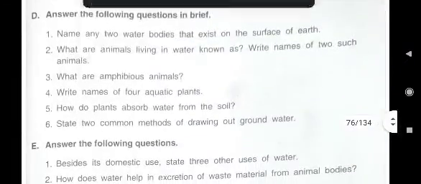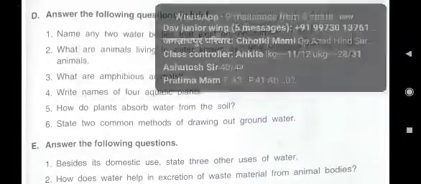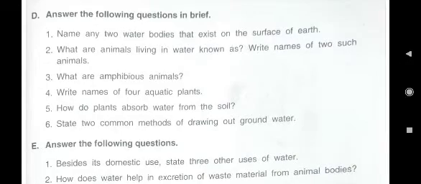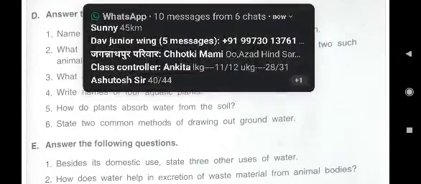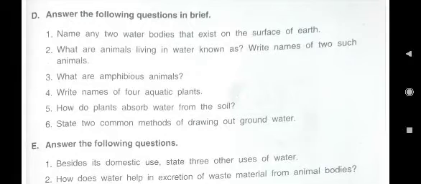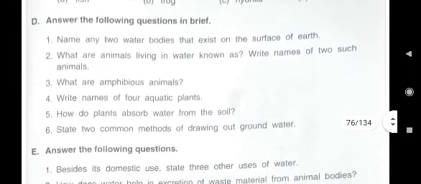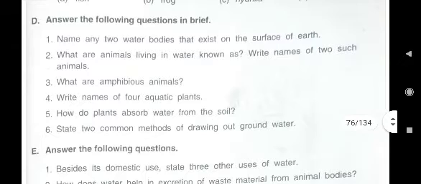Now next is, here you see, write names of 4 aquatic plants. Aquatic animals we have read. The animals which live in water are known as aquatic animals.